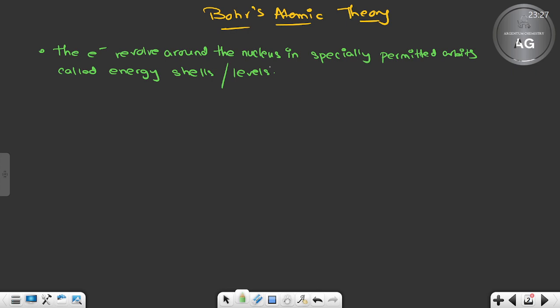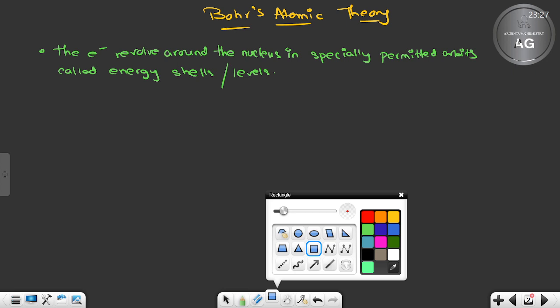What does this mean? This means that if the electron is revolving around the nucleus, it will do so in some specially permitted orbits, which will have a fixed amount of energy. That energy won't change. This explanation was not given by Rutherford. That is why his model did not explain stability.